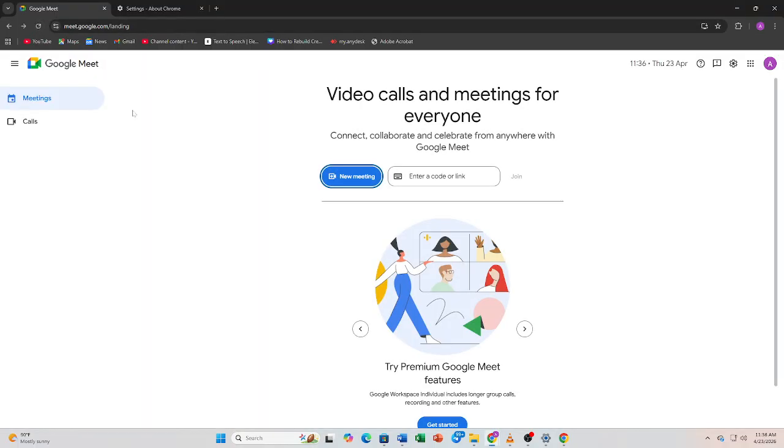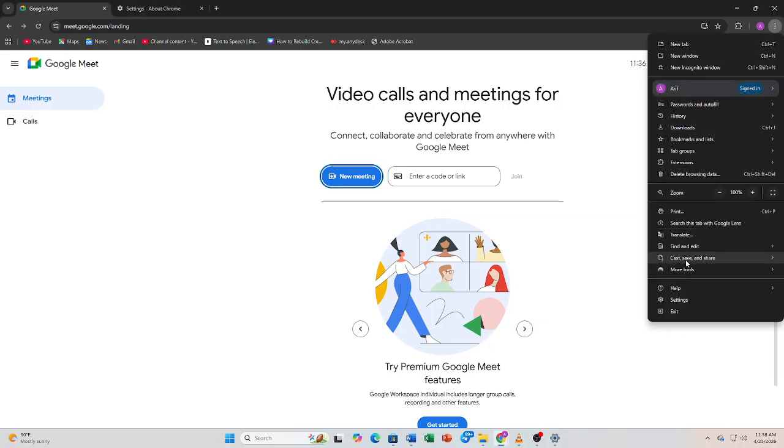After that, close other apps like music players or calling apps. They can take control of your audio device. Finally, update your browser and audio drivers. Outdated software often causes sound issues in meetings.